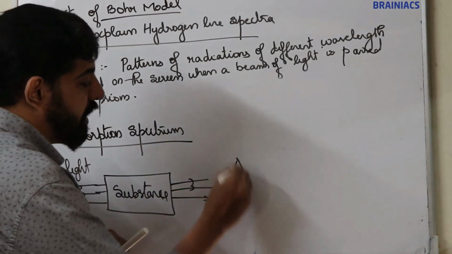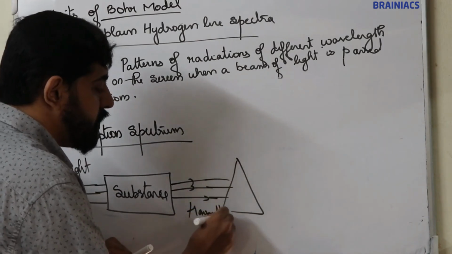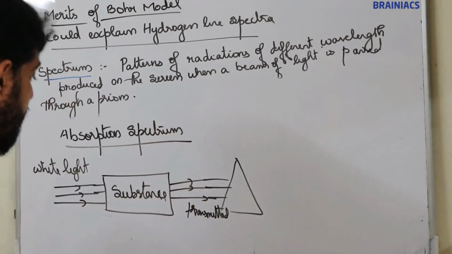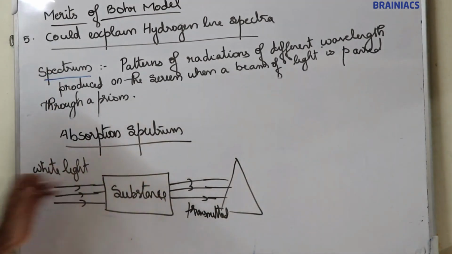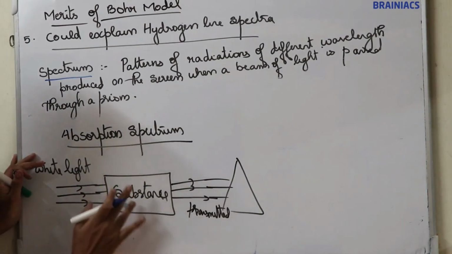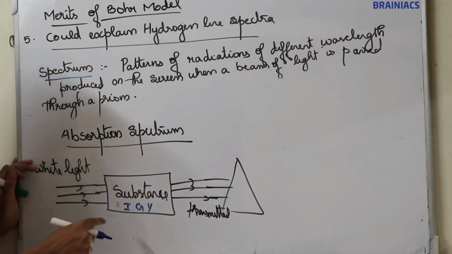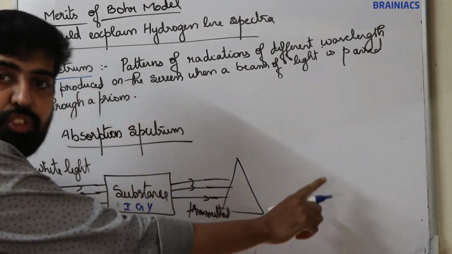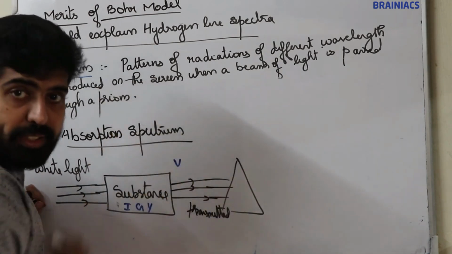These are not emitted, they are transmitted. What does transmitted mean? For example, suppose when we pass white light through this substance, the substance absorbs indigo, green, yellow light. The remaining light is transmitted. Which lights are transmitted? Violet is transmitted because violet is not absorbed by the substance.